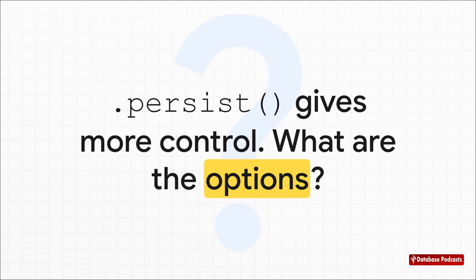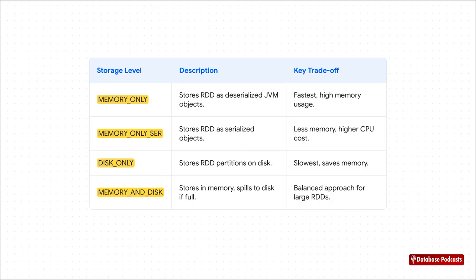And how is that choice going to affect performance or our memory usage, or even the CPU load on our cluster? Okay, let's break down the big ones. Memory only is the default for .cache, and it's the fastest because it stores ready-to-use Java objects right in memory. But it's also the most memory-hungry. If you need to save some space, memory only serialized stores the data serialized, so it's more compact. The catch? You pay a CPU price to deserialize it every time you need it.